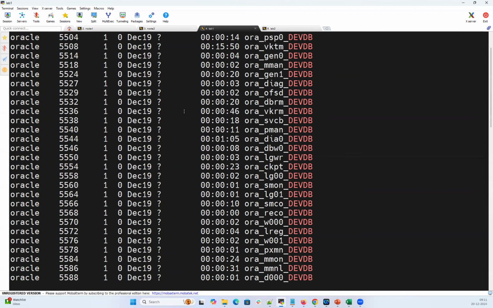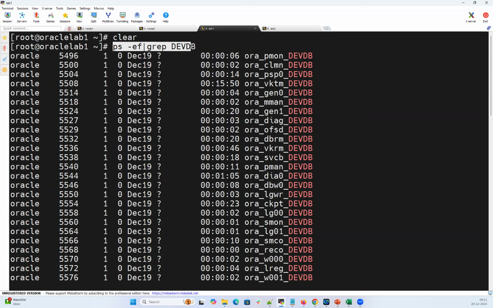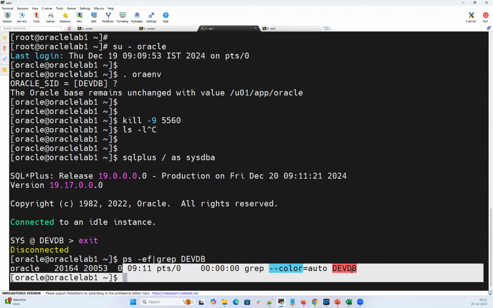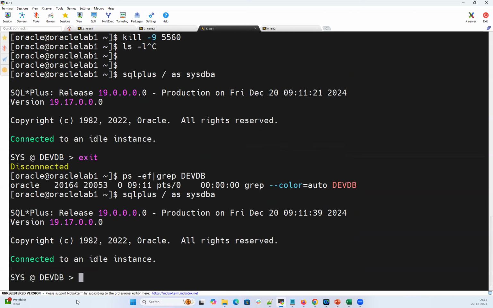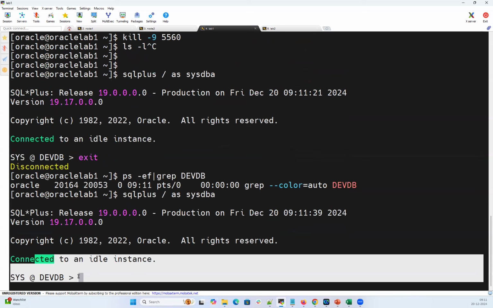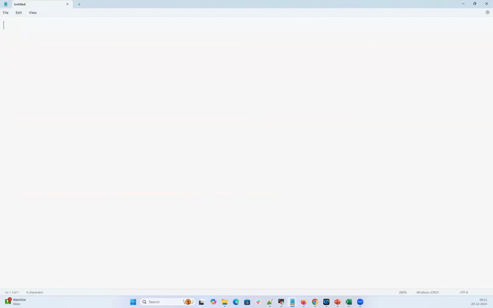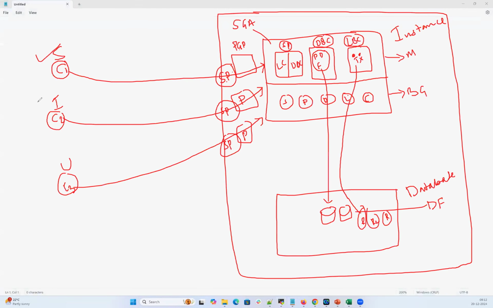So if I run the same command, all the background processes are stopped. Now nothing is running, so nobody can connect to my database now. My instance is down because I killed one of the mandatory background processes. Now any of these users, user 1, user 2, user 3, if they want to access my database, this database is nothing but data files.